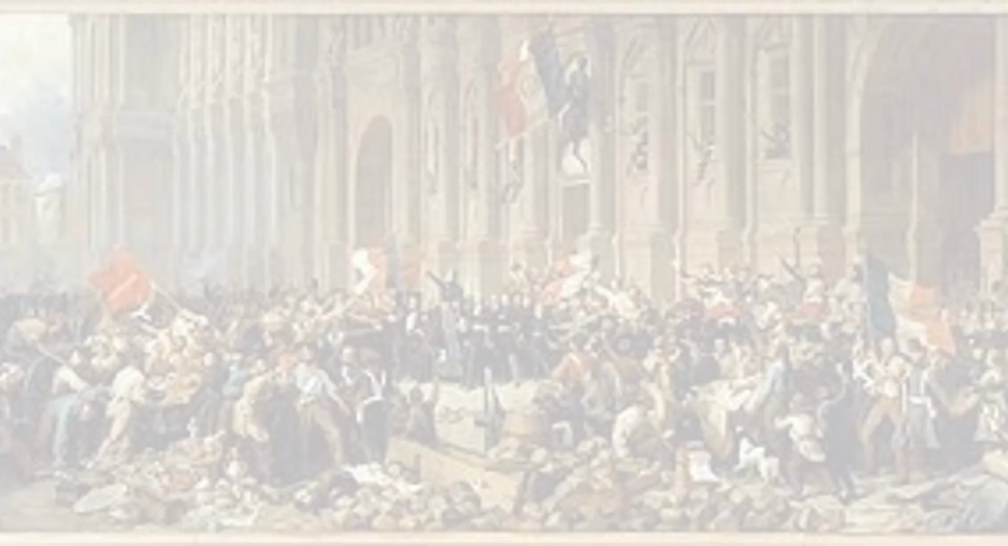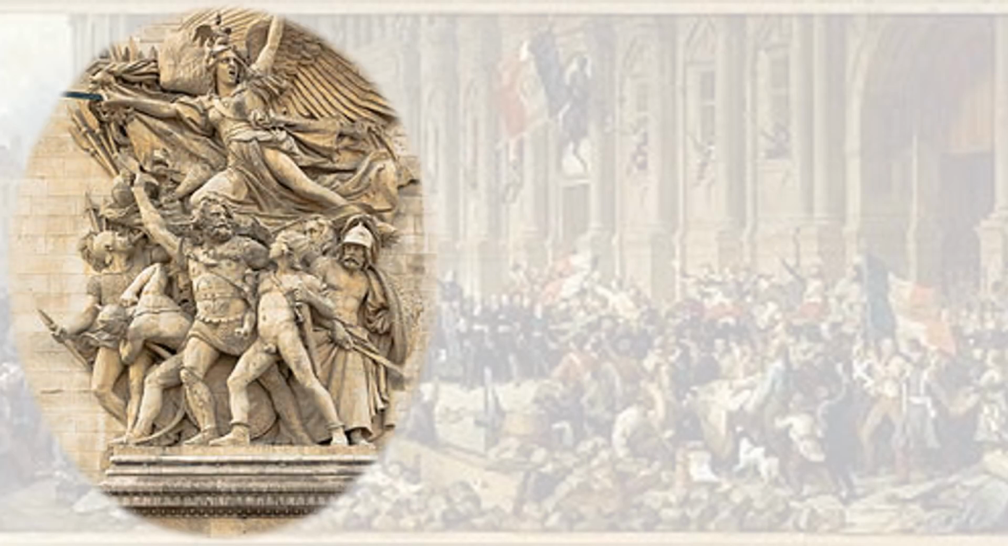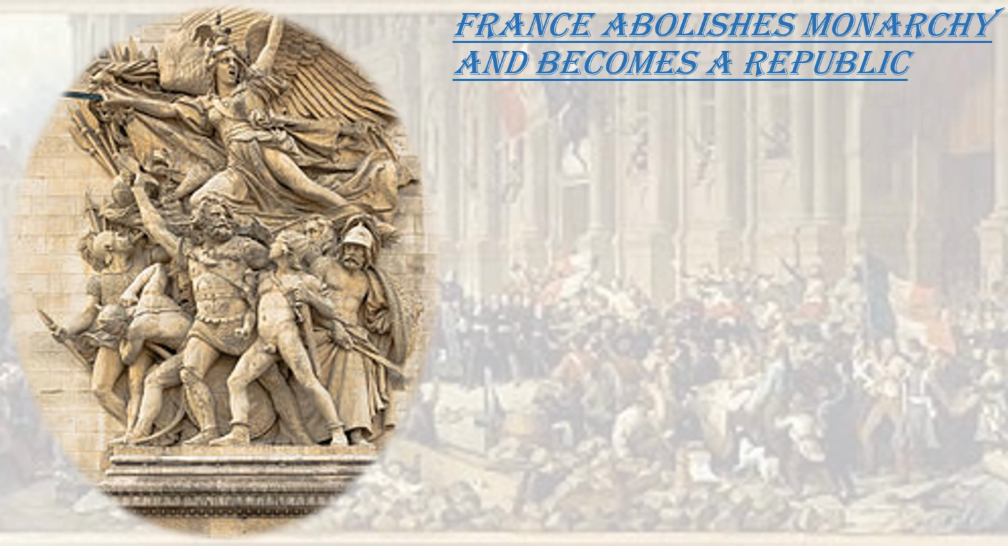Here we will discuss how France abolishes monarchy and becomes a republic. Louis XVI had signed the constitution but entered into secret negotiations with the king of Prussia. So in April 1792, the National Assembly decided to wage a war against Prussia and Austria. The Marseillaise by then had become the national anthem of France. While men were fighting wars, women cared for their families.